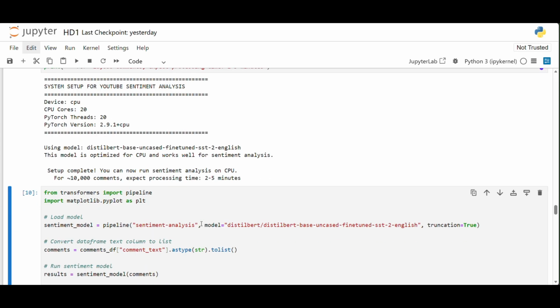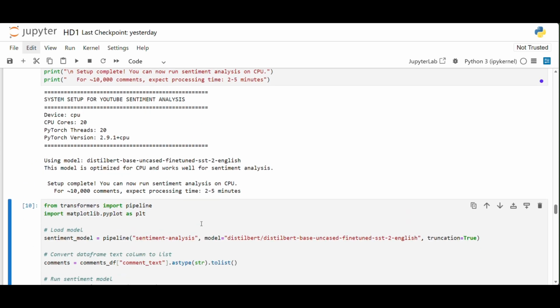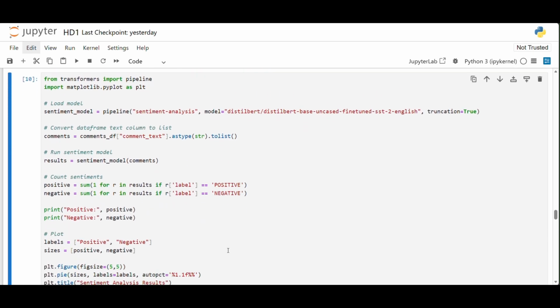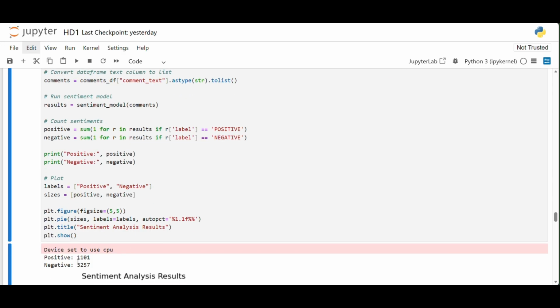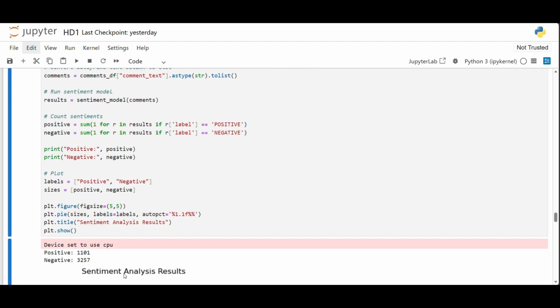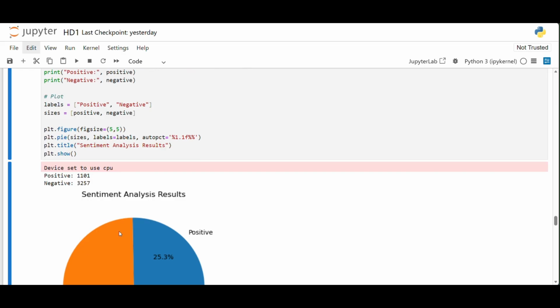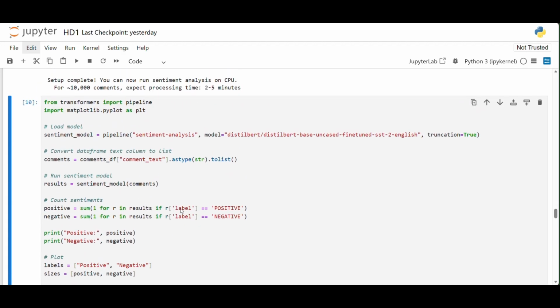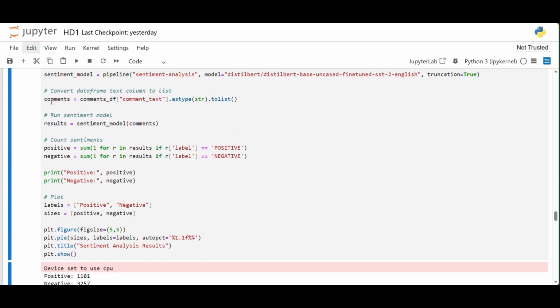Then I did some more analysis to check whether the comments are positive or negative, to check the distribution of positive and negative comments. In total, I had 1101 positive and 3257 negative comments, and this is the distribution. As you can see, I've plotted a pie chart. I used comments, comment text, and then I've counted the sentiments.